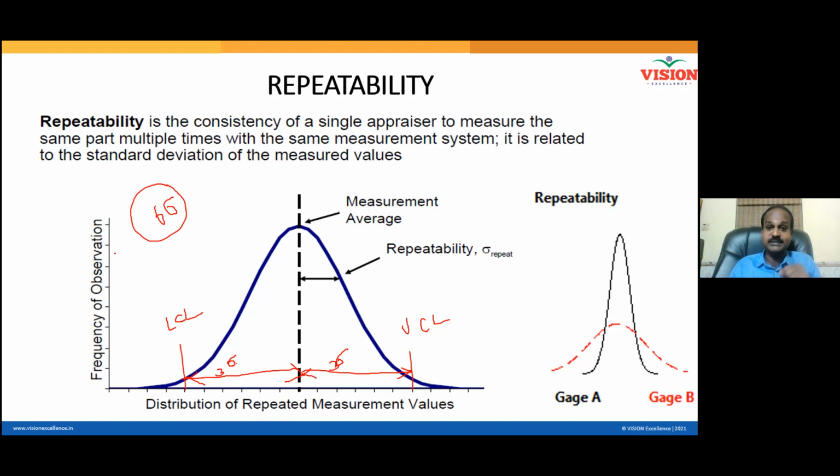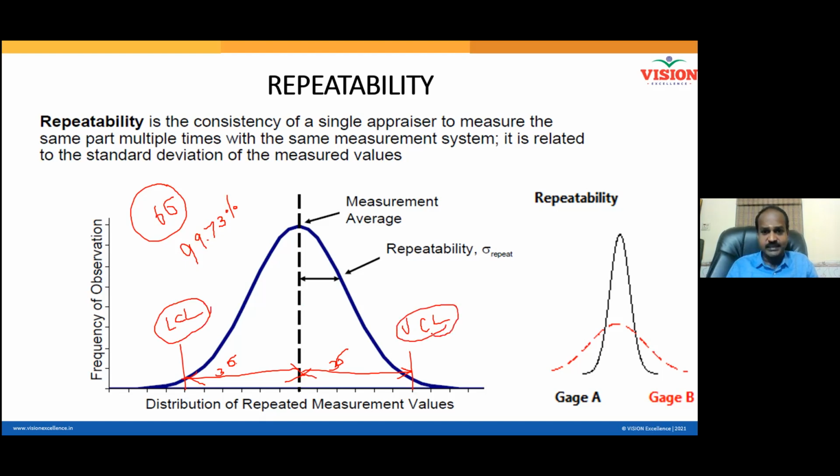Now, I want to teach you one more property of normal distribution. That property is when you go up to control limit, you can comment about 99.73% of the population. 99.73% of the time, your output will fall within control limit. How many of you understand my statement?